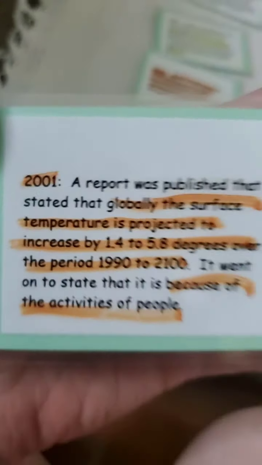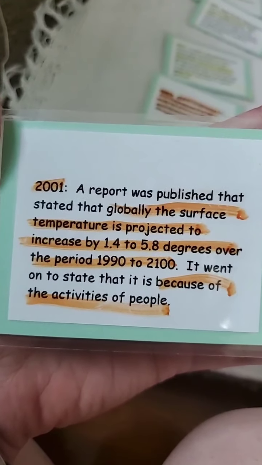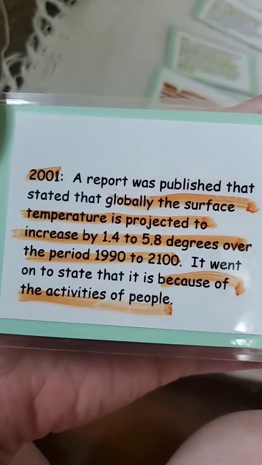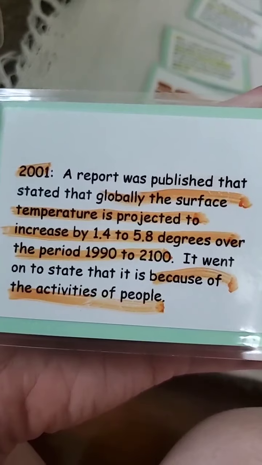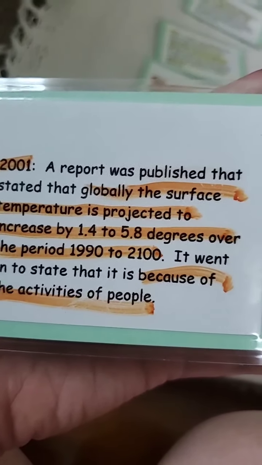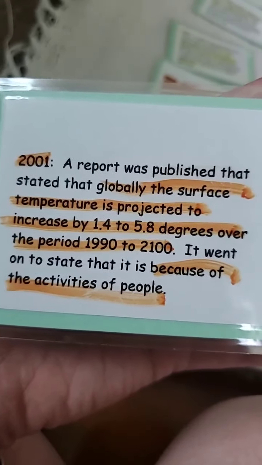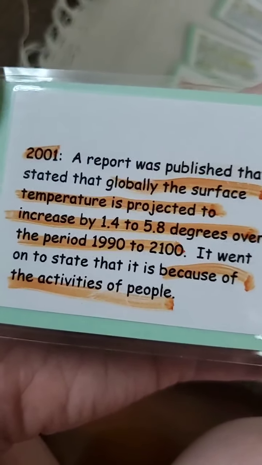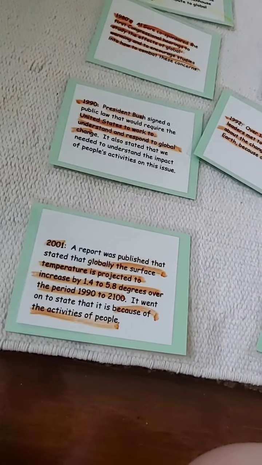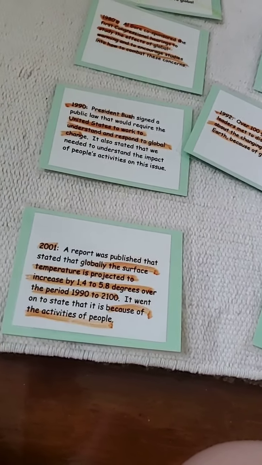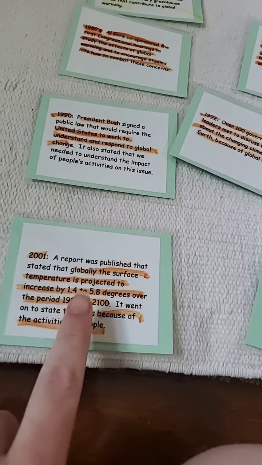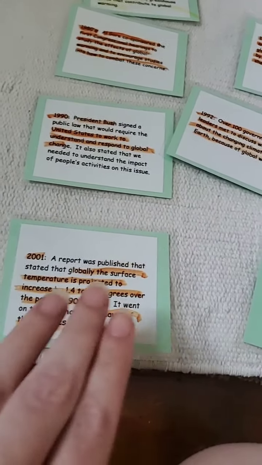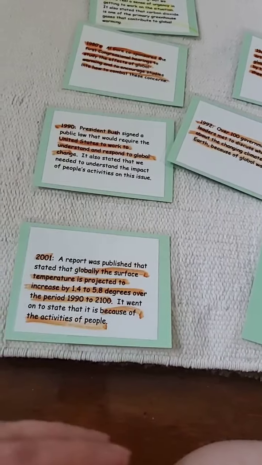So then in 2001, there were reports published globally that the surface temperature is predicted to increase by 1.4 to 5.8 degrees over a period of 100 years. Okay. And that was because of the activities of the human race, of the people of the world. And we learned in our lesson that just a little bit of degrees really does change so much when it comes to the ecosystem and how the world moves and works.